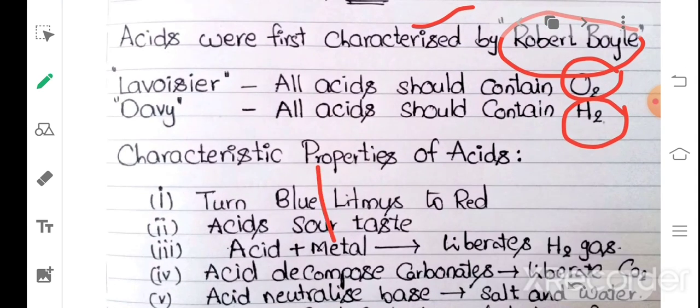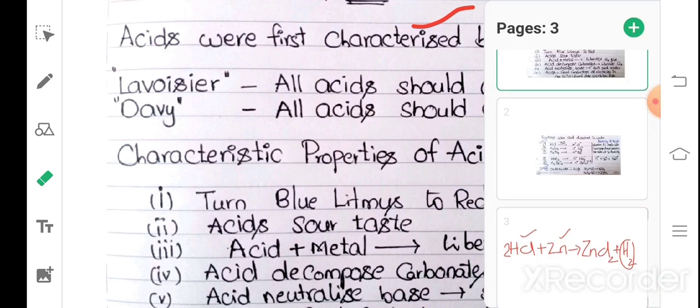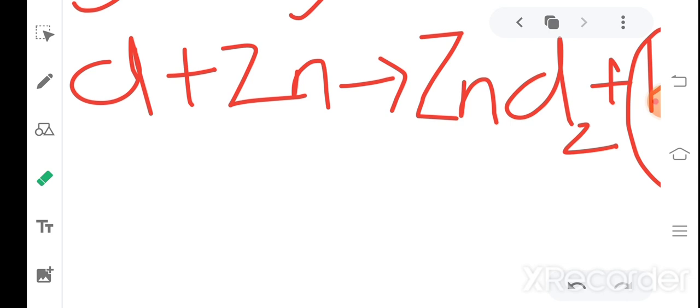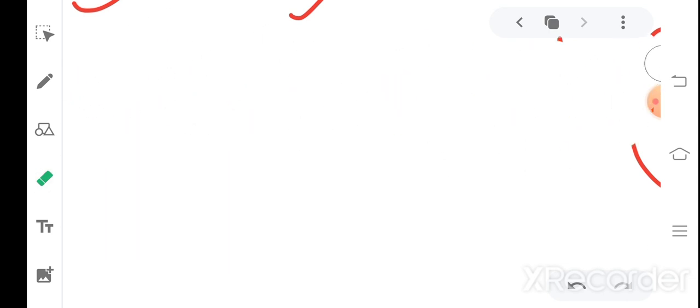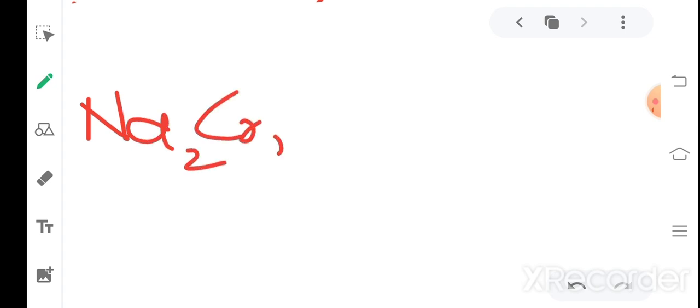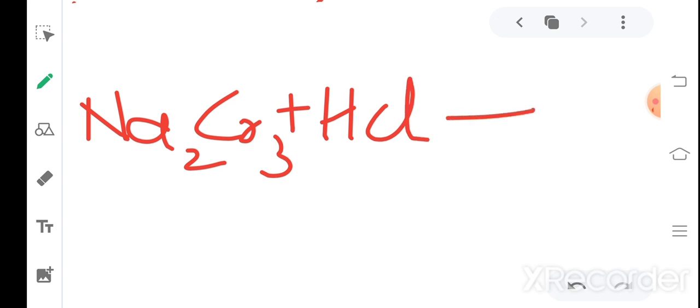And next, acids decompose the carbonates and liberate CO2. That means if you take Na2CO3, sodium carbonate, reacting with HCl, what do they produce?